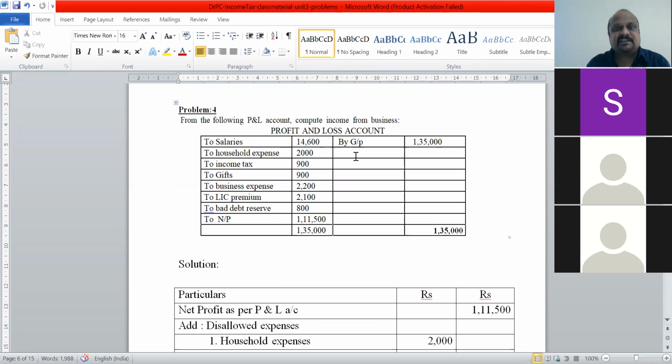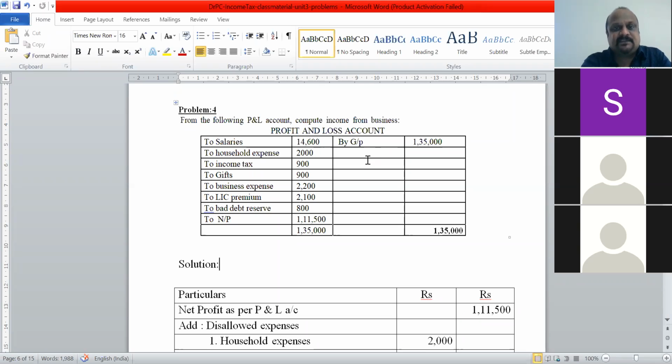Sometimes they will mention income from other things like house rent received, or interest received on some FD, or dividend received. If those things are there on the credit side, for example, rent received from house property, it cannot be considered as income from the business. Rent received becomes income under the head income from house property, so it's a different head altogether, and we cannot consider that income under this PGBP head.